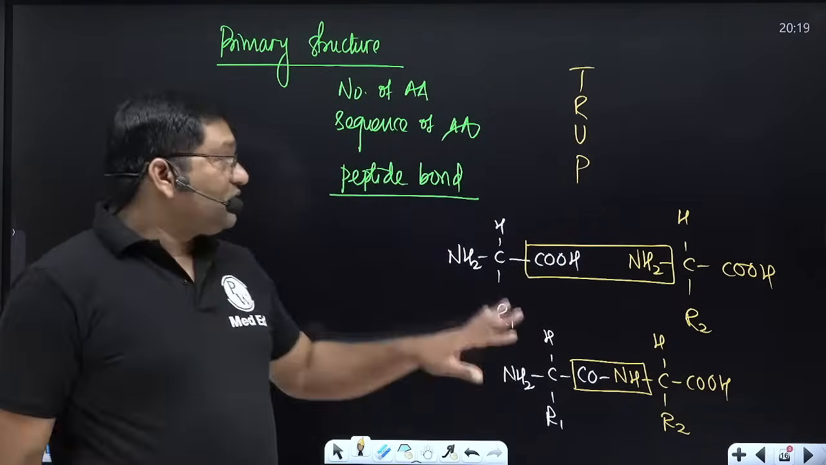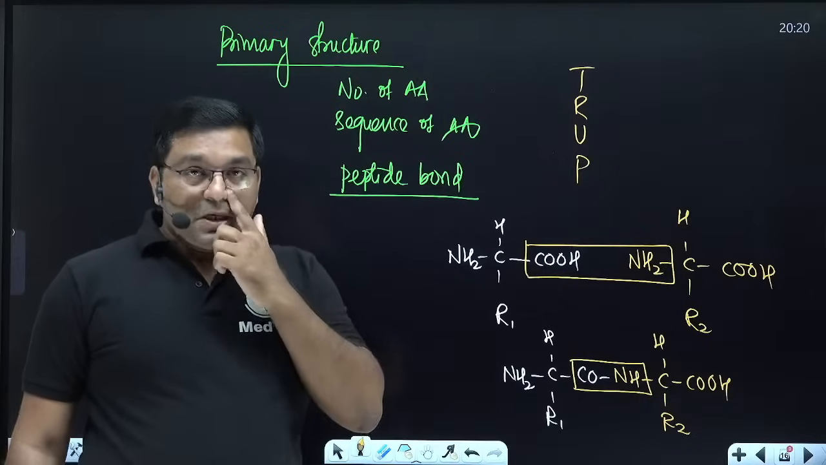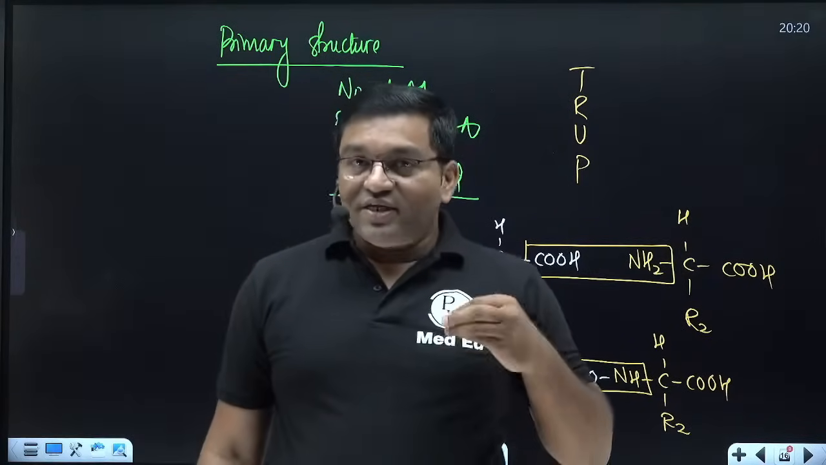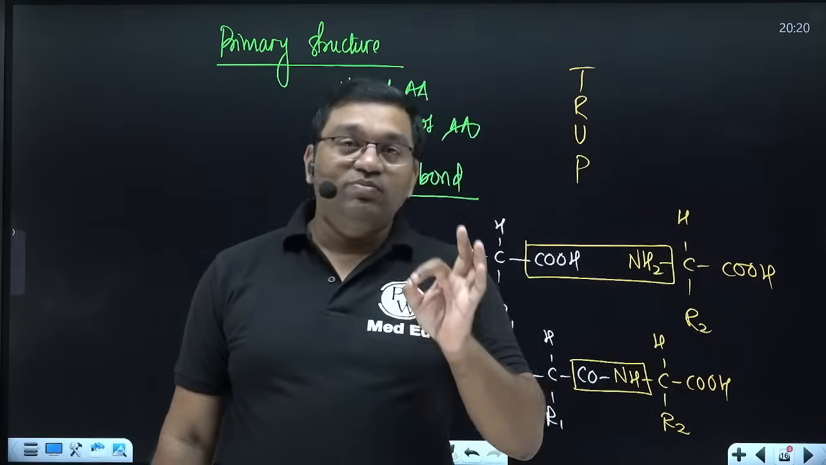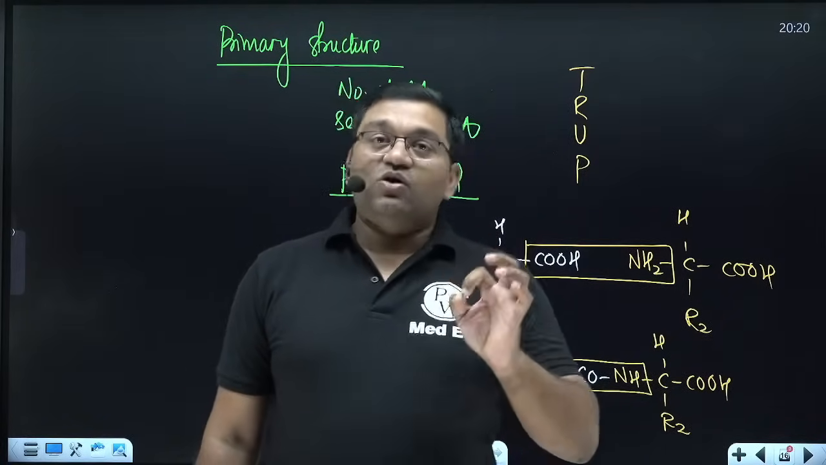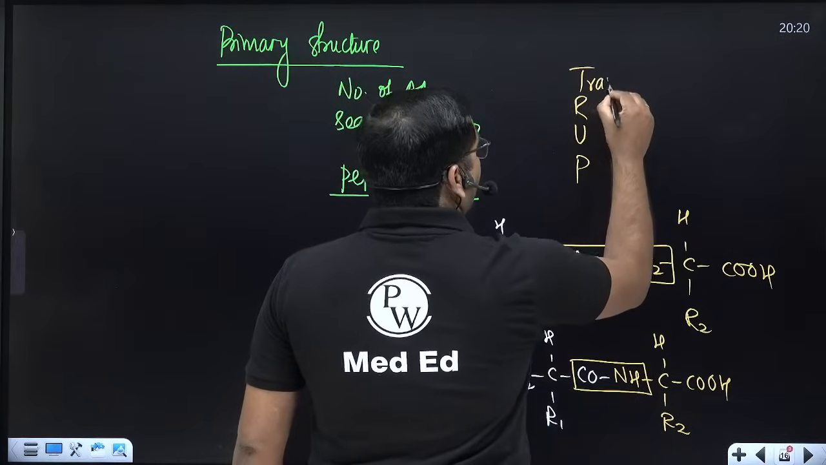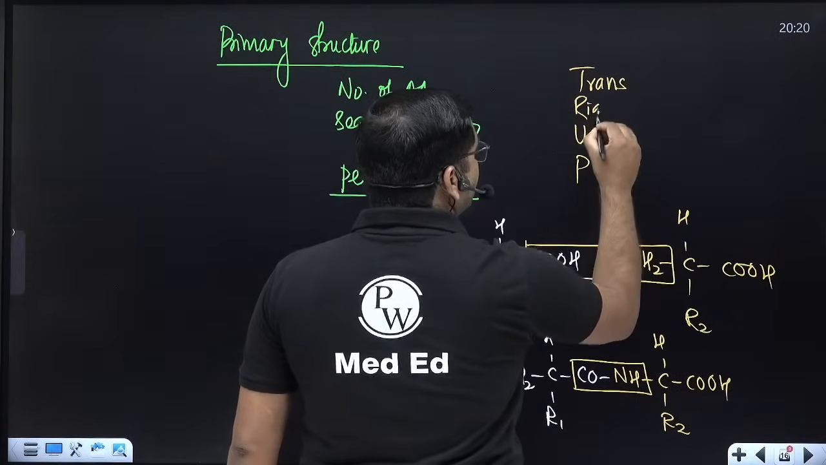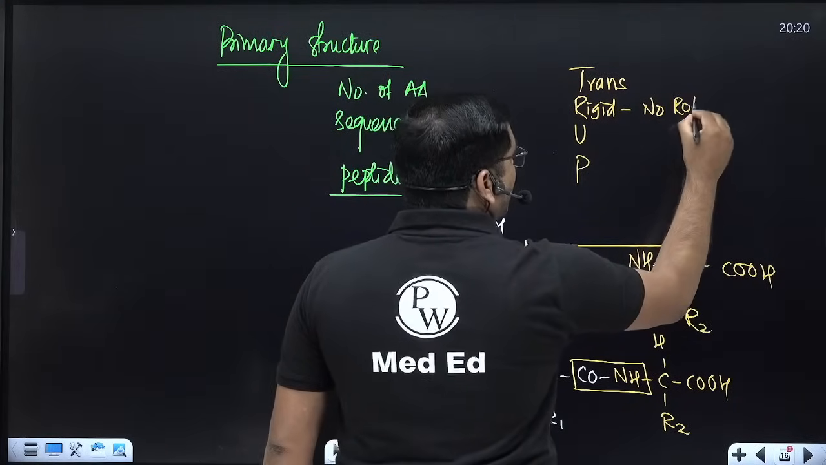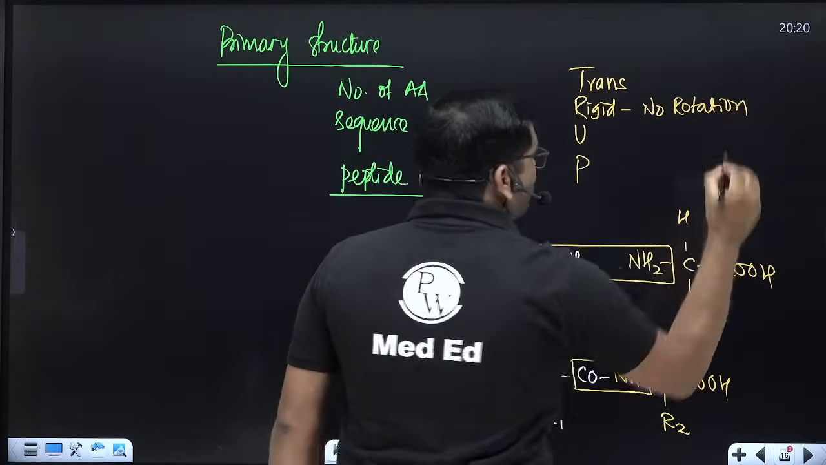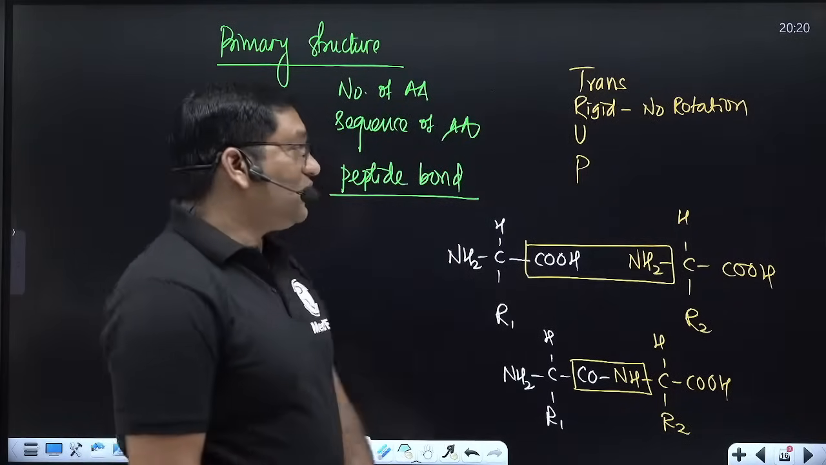In the primary structure you have to write: number of amino acids, sequence of amino acids, peptide bonds. So the bonds responsible for stabilization of the primary structure are the covalent bond, peptide bond, and occasional disulfide linkage. They are also important in the primary structure. Now they are of trans configuration, they are rigid, and no rotation is allowed around the peptide bond.